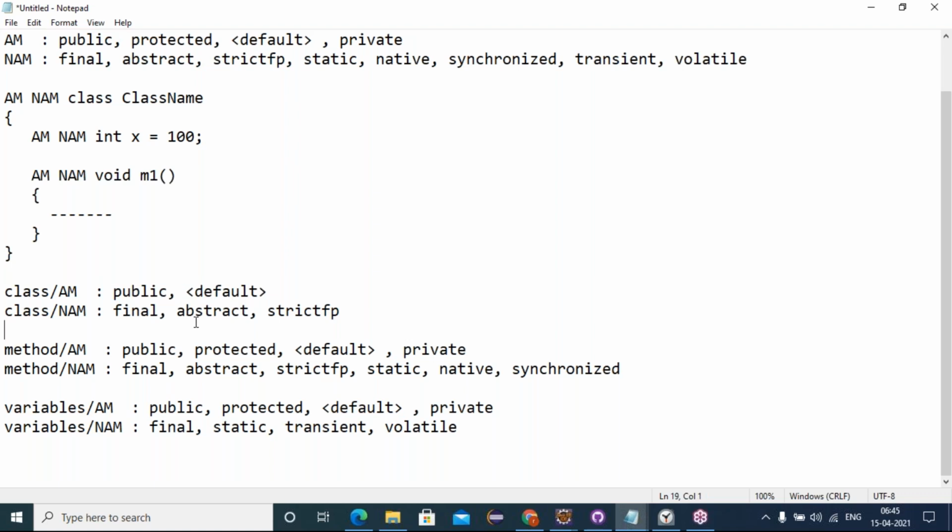Okay. Now let's talk about class level non-access modifiers. We have three non-access modifiers supported: final, abstract, and strictfp. Friends, tell me, what is the general meaning of final? Come on. What is the general meaning of final? Cannot change. Cannot change, right?